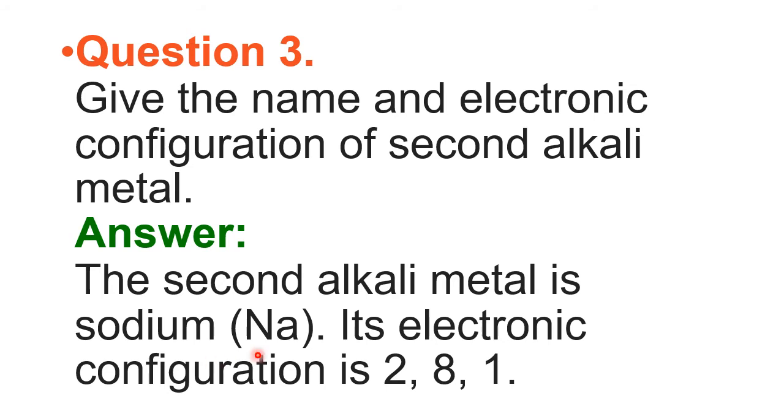Give the name and electronic configuration of the second alkali metal. Alkali metals are on the extreme left side. Members are lithium, sodium, potassium, and so on. Though hydrogen is a member of the first group, because of its dual character, it is considered as belonging to both the alkali metals as well as the halogen family. Therefore, let us not take the one with dual nature. So excluding hydrogen, lithium is the first member, sodium is the next member.